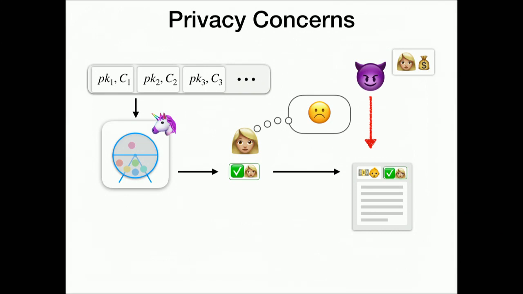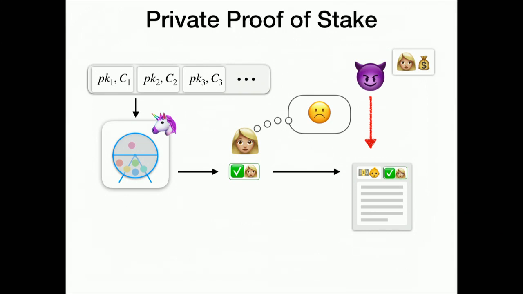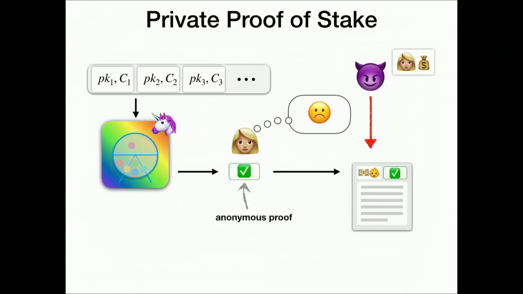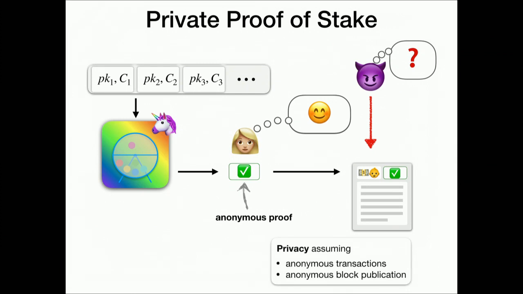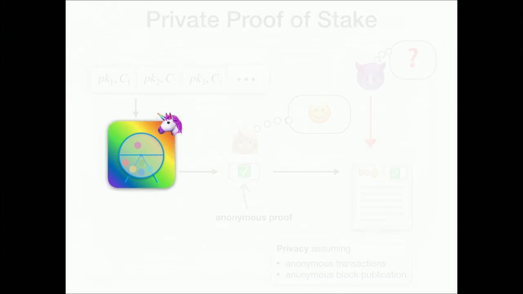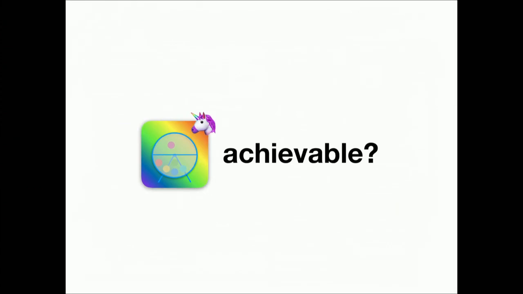Well, what we actually want is an even better lottery, where Alice just gets some sort of anonymous proof, which essentially says someone won, and they published that block. So now if the adversary looks at the block, nothing happens. And again, similar to proof of work, we get the guarantees that privacy exists, assuming anonymous transactions and some way to publish blocks unseen. But of course, the question is, such a fancy lottery, can we achieve that? Our result is, yes, you can do it.